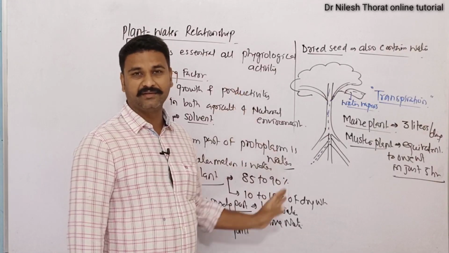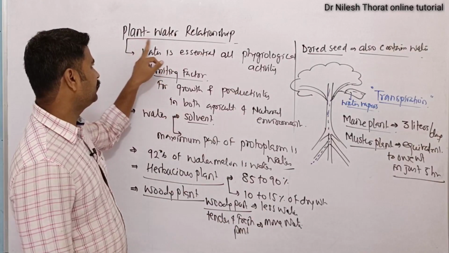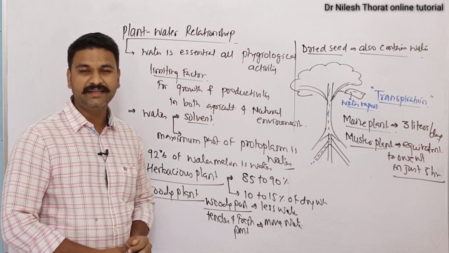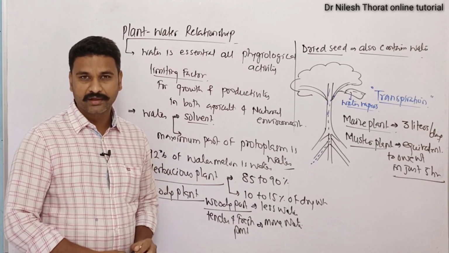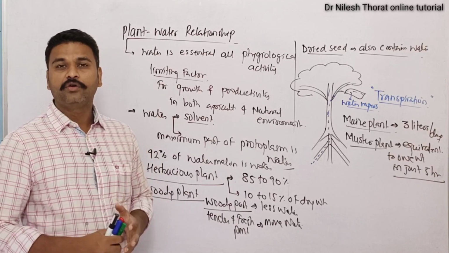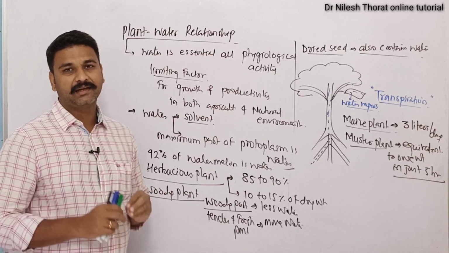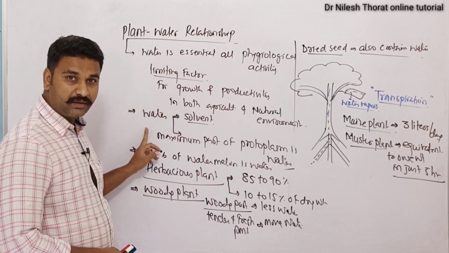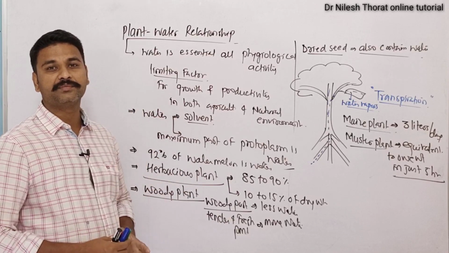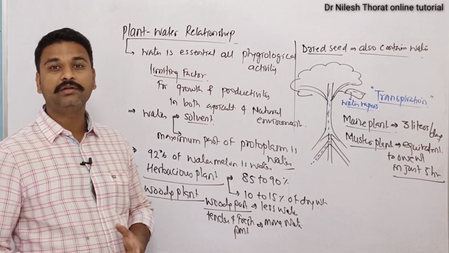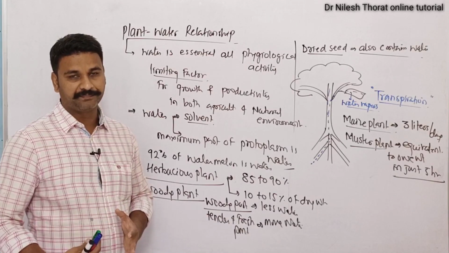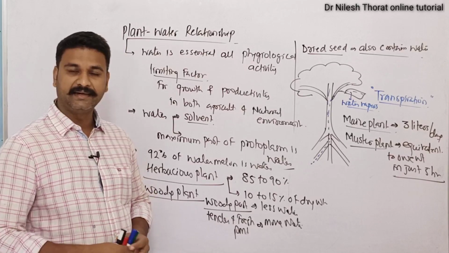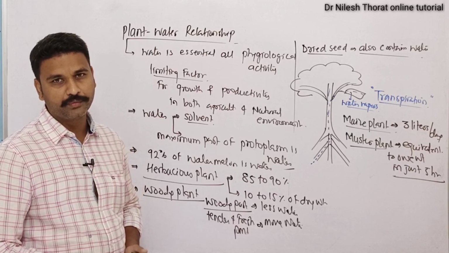So, to summarize everything in case of the plant-water relationship: we have now understood that water is a very essential element for the growth and development of a plant, because water is required for each and every physiological activity of the plant. Water will act as a solvent, and in that solvent most of the substances will get dissolved, and those dissolved substances will be utilized by the plant. Some of the substances will also be suspended in the water, and those suspended substances can also be utilized by the plant.